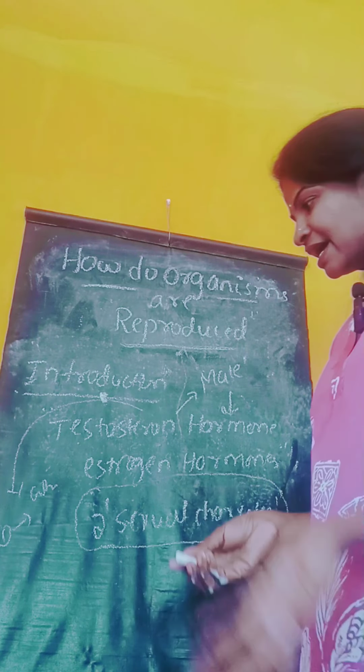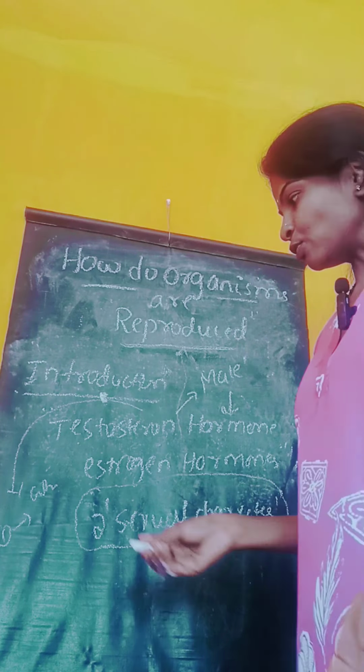Okay, like that, at the time of puberty the estrogen hormone is released in the female body. Due to the secretion of the estrogen hormone, certain changes take place in the female body. Those characteristics are called secondary sexual characteristics of females. What changes take place in the female body? The first major change is the starting of the menstrual cycle.